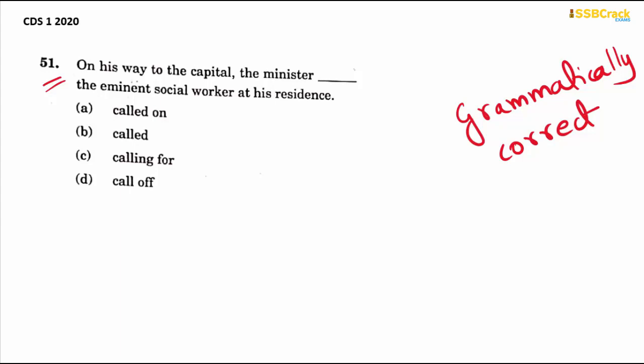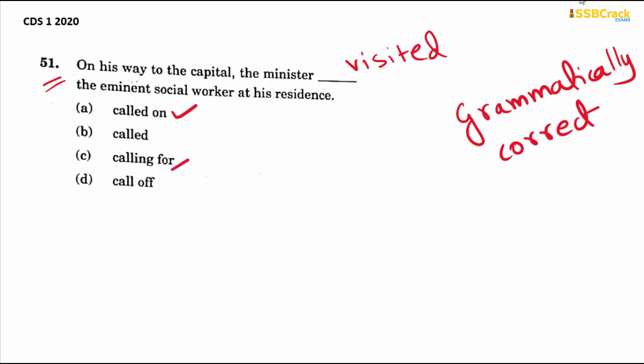So here, if you look, on his way to the capital, the minister, so basically when the minister is going to the capital, he dashed the eminent social worker at his residence. So basically, what shall be the word that is going to replace it? Visited. The minister visited the eminent social worker at his residence. Now, the phrasal verb that substitutes for visited is called on. So called on means paid a visit to.